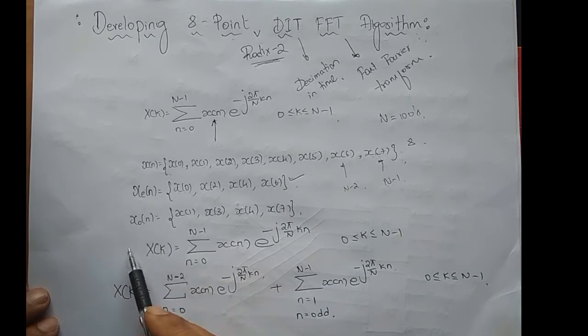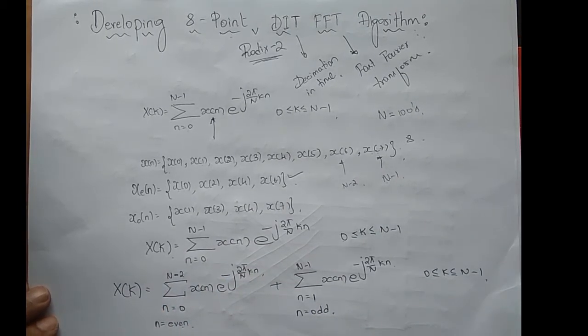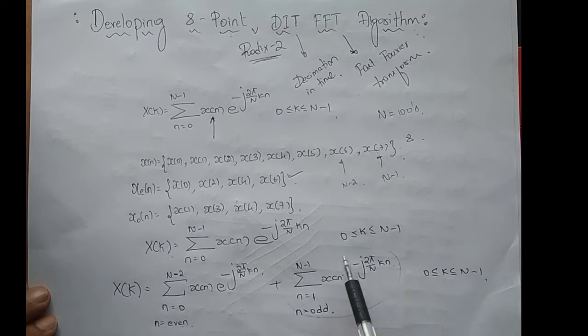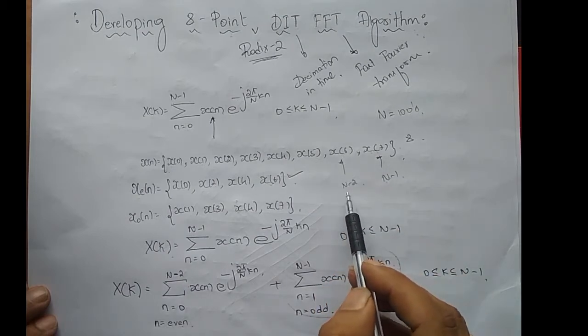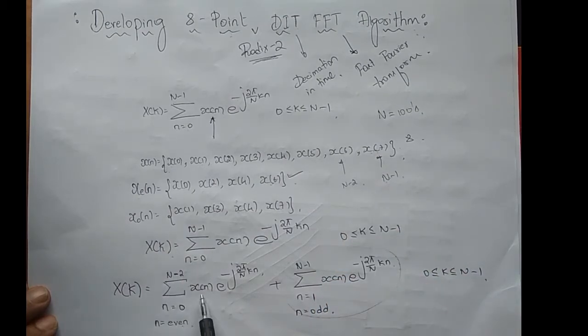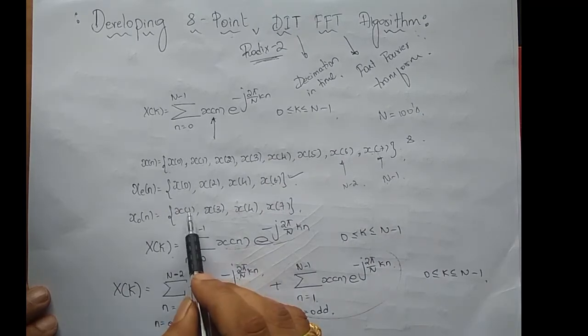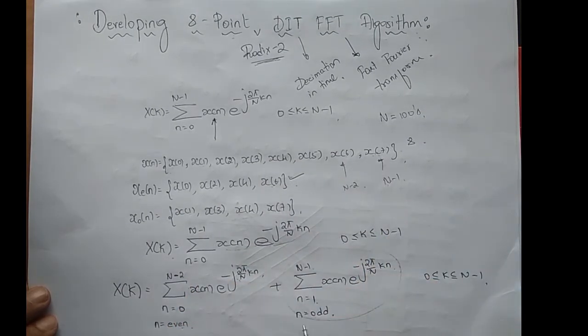Now this is the DFT equation where k is varying from 0 to N minus 1, right? So since n is varying from 0 to 7, I decomposed this equation into all the even index sequence and all the odd index sequence. So n is varying from 0 to N minus 2, 0 to x of 6, but 6 I can write as N minus 2. So 0 to N minus 2, x of n e power minus j 2 pi by N into kn I have written as it is, plus for this sequence, summation n varying from 1 to 7, and 7 is N minus 1, and n takes only odd values, x of n into these two I have written as it is, and k is varying from 0 to N minus 1, right?